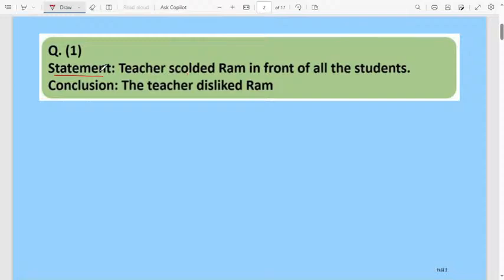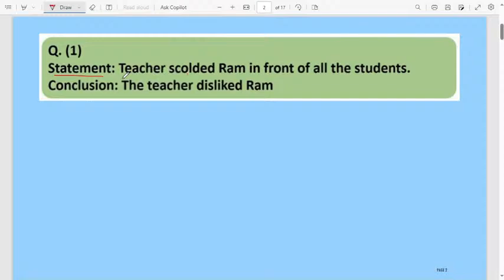Some questions ask which conclusions are true or false. In some cases they will give 4 or 5 different options, and you pick the correct one. Like that I will tell different types of questions. This is the first type of statement and conclusion. Whatever conclusion they give, you have to tell whether it is right or wrong. Understand the statement first.